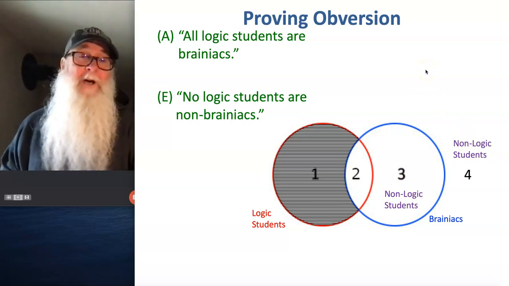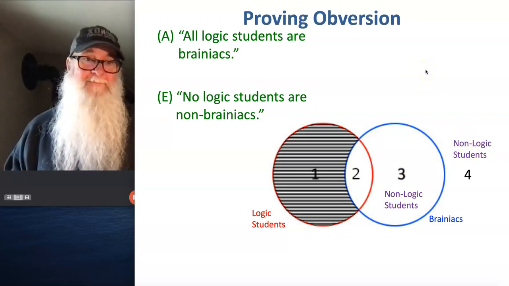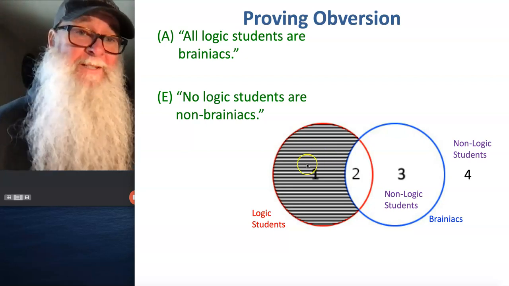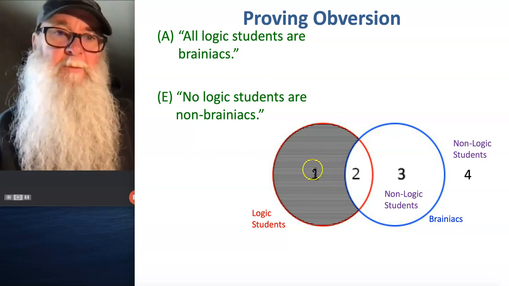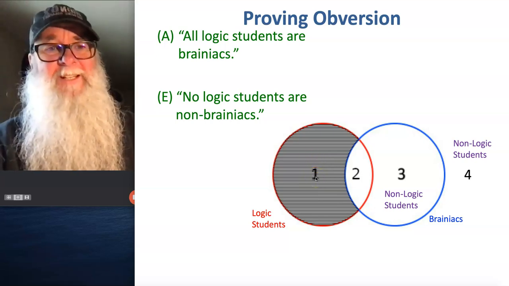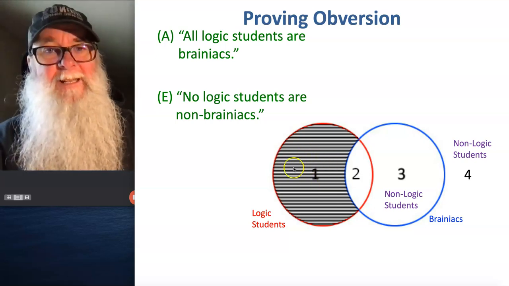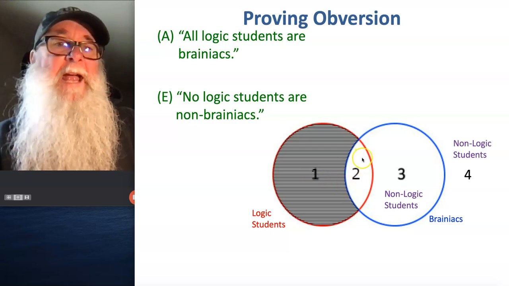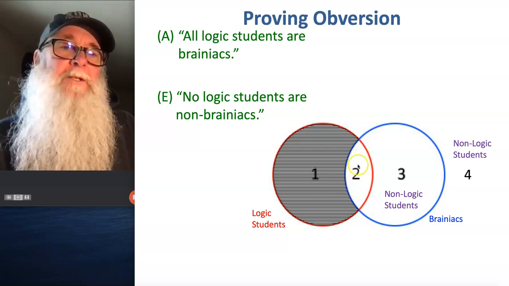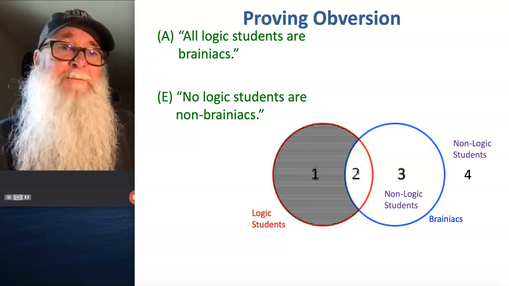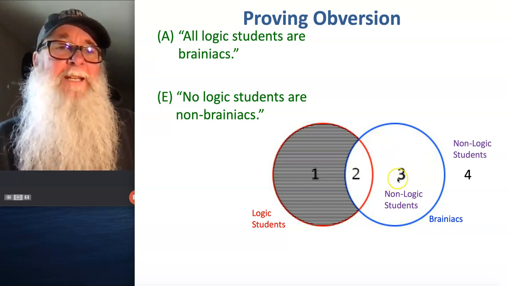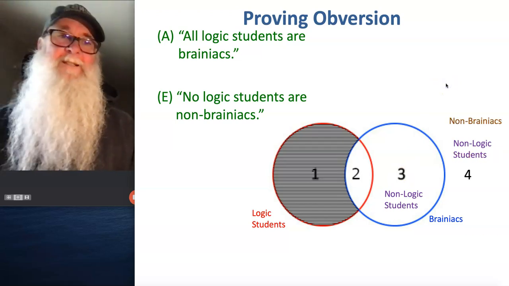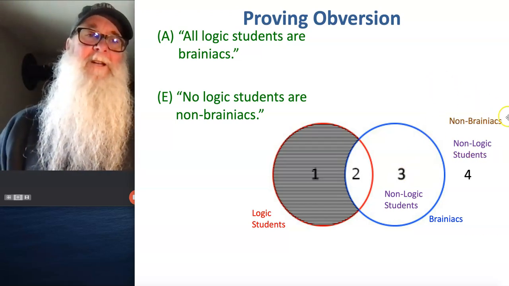Now, where are all the non-brainiacs? There could have been some in area 1 because those would be logic students who are outside the brainiac circle, but we already shaded out area 1, so there's nothing there. So there are no non-brainiacs in this area of the Venn diagram. And there are no non-brainiacs right here in area 2 because those are by definition brainiacs. Same thing with area 3. By definition, anything in area 3 is a brainiac. So the only place the non-brainiacs are is out here in area 4.